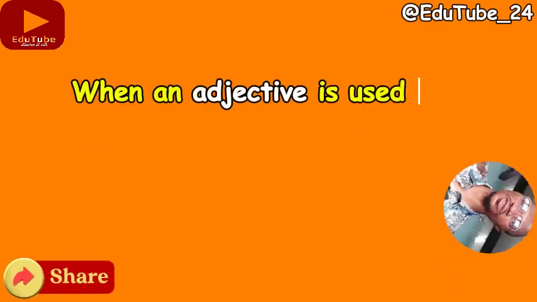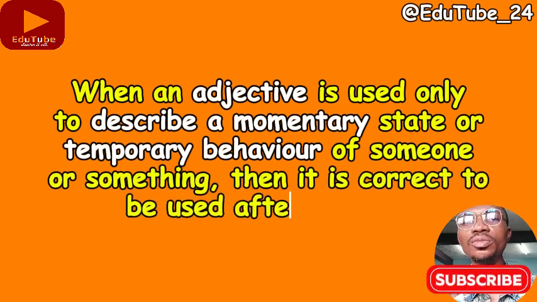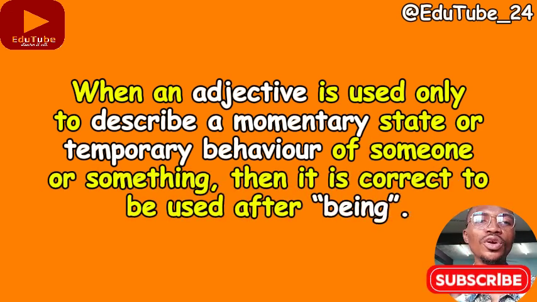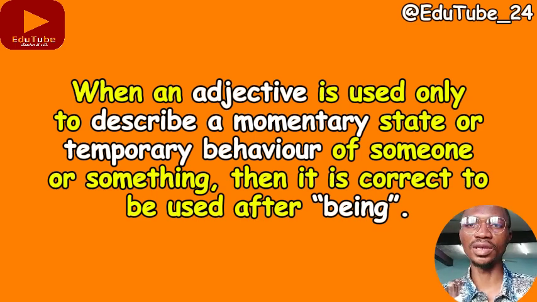Now, what does the exception say? The exception says that when an adjective is used only to describe a momentary state or temporary behavior of someone or something, then in that regard, it is correct to use an adjective after being. Again, let me repeat that exception: when an adjective is used to describe a momentary or temporary state of something or behavior of someone, then it is correct to use an adjective after being.